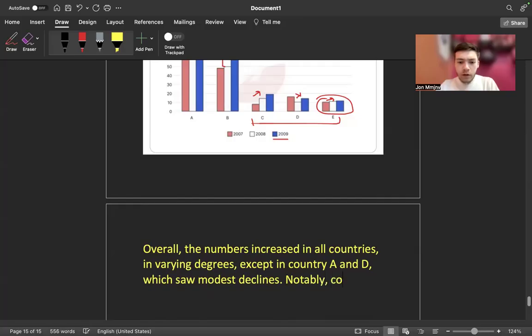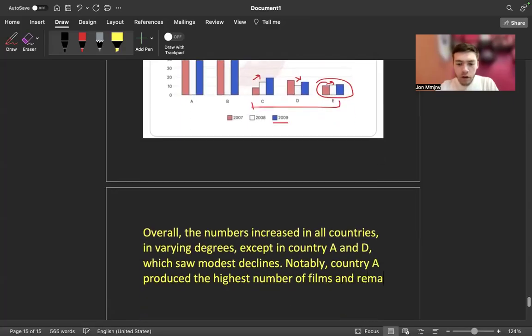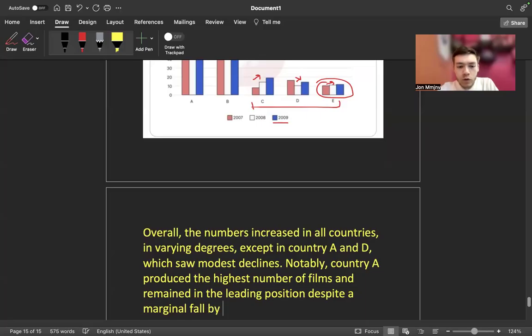Right, notably, country A produced the highest number of films and remained in the leading position despite a marginal fall by 2009.